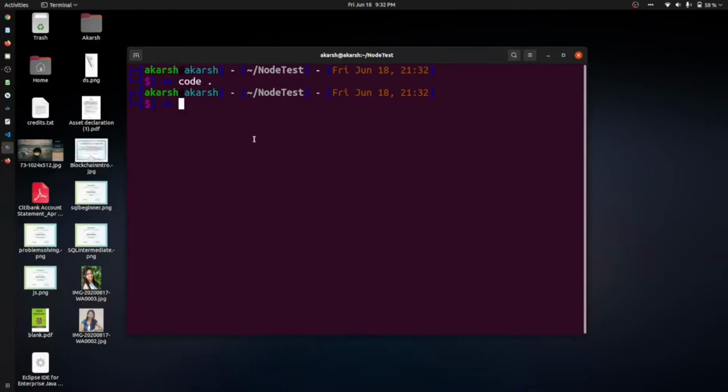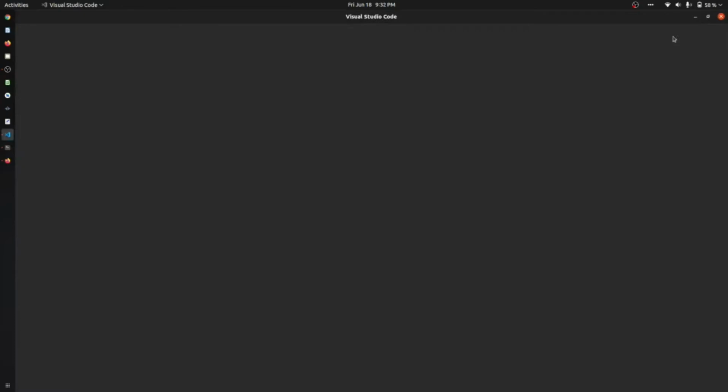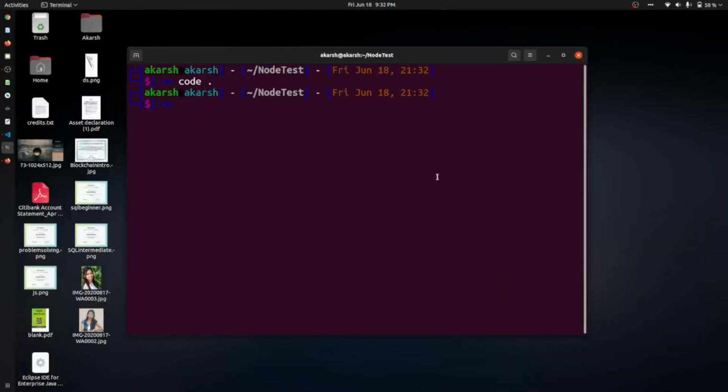Let it open. The point VS Code is opening. Okay, it has opened. In order to initialize your application, you will have to initiate the Node.js application. So how can we do that? There is a command, that is npm init. This is a command that will help you to initiate or initialize your application.